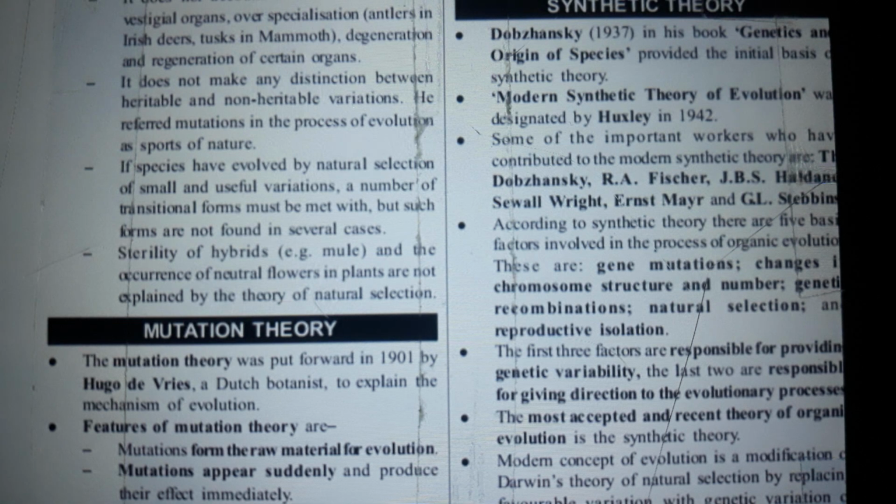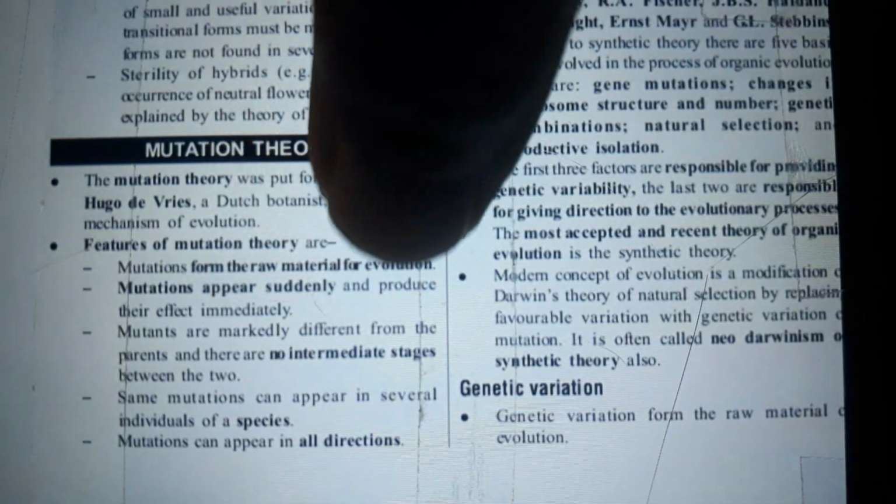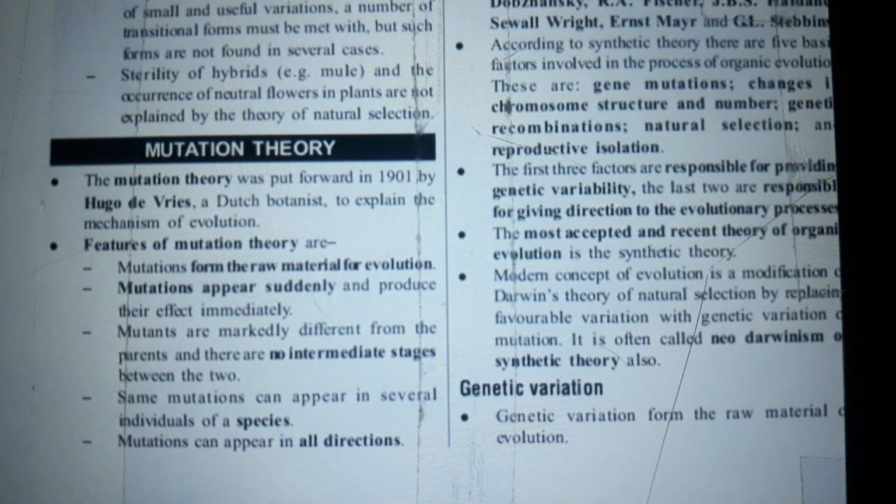It does not make any distinction between heritable and non-heritable variations. He referred to mutations in the process of evolution as sports of nature. Species have evolved by natural selection of small and useful variations. A number of transitional forms must be met with, but such forms are not found in several cases. Sterility of hybrids, for example mule, and the occurrence of neutral flowers and plants are not explained by the theory of natural selection.